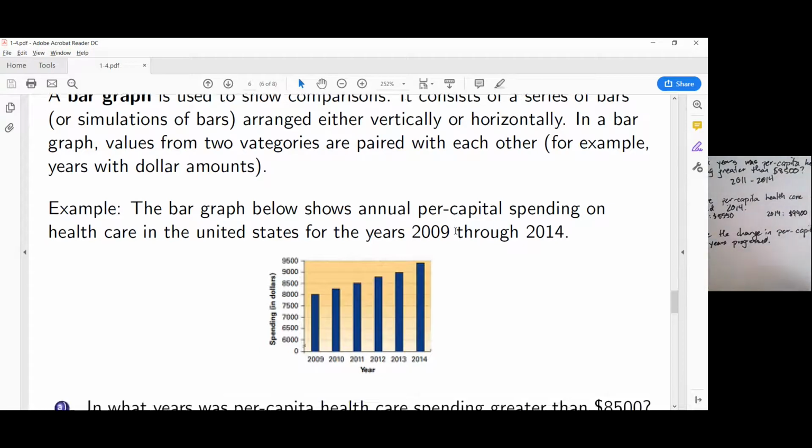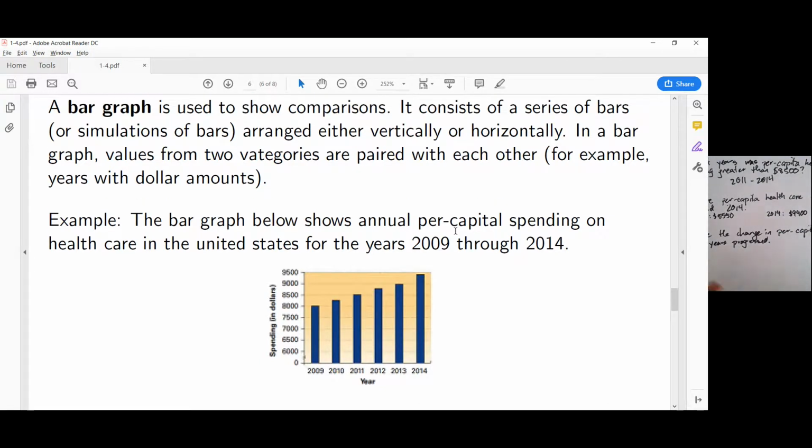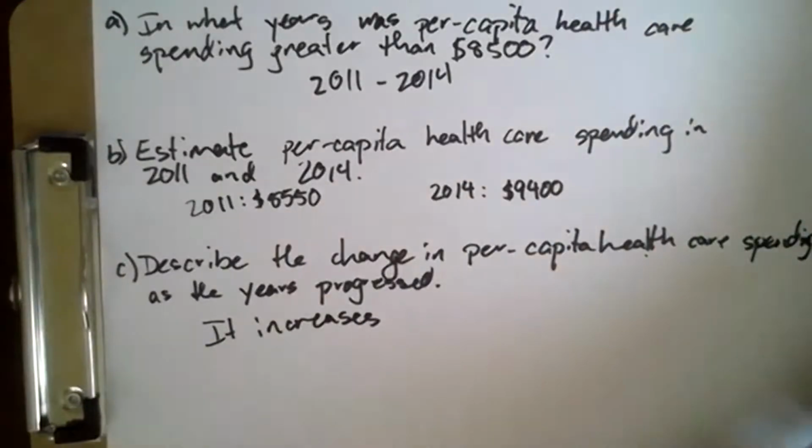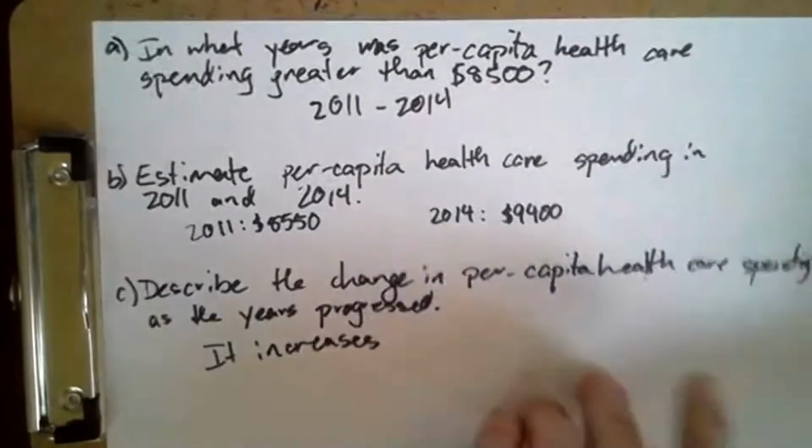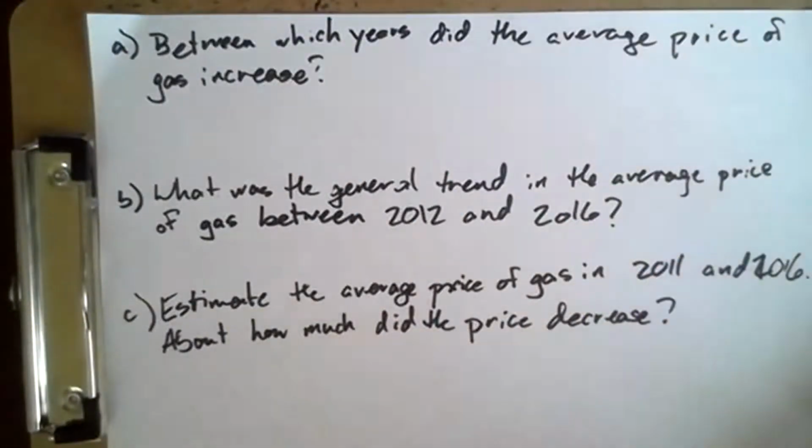Finally, we are asked to describe the change in per capita healthcare spending as the years progressed. And that's going to be just that it increases. So take a look at what I've written here. Okay, and now we'll move on to the next question. And this is the last set of questions in this section.